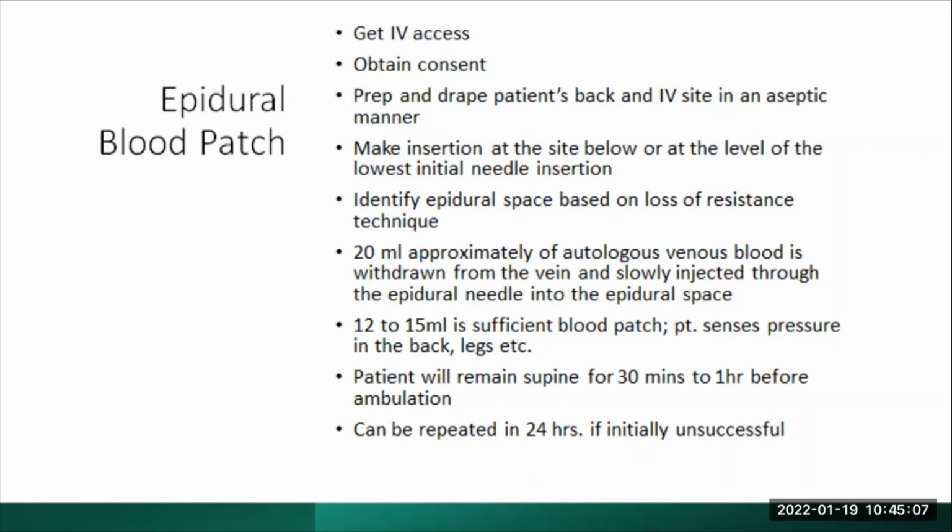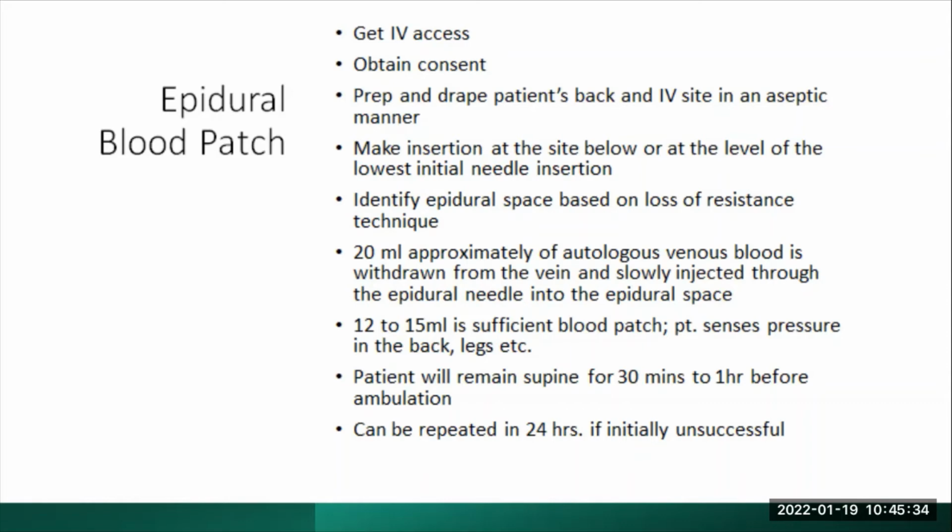So you prep and drape the patient's back, and get an IV site in an aseptic manner. Because we are going to be drawing blood from the patient's arm or somewhere, we need to make sure that area is aseptically dressed to ensure that we don't contaminate that blood before we send it into the patient's epidural space.